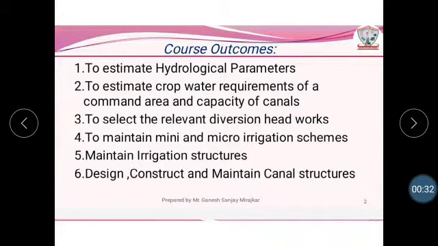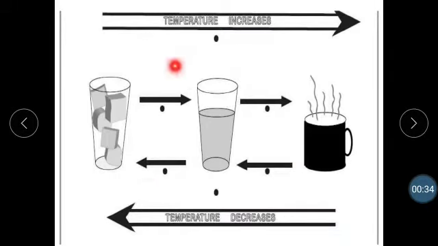maintain canal structures. So we know that if we apply heat to solids, they will be converted into liquids. If we go on adding heat, the liquid will be converted into gases. Similarly, if we decrease the heat from the gas, it will be converted into liquid. And if we decrease the heat from the liquid, it will be converted into solid. So these are the general states of water.